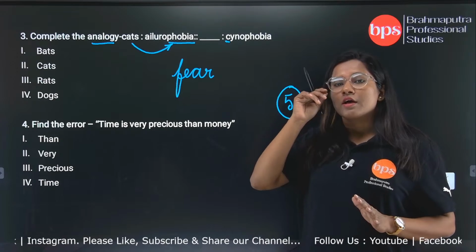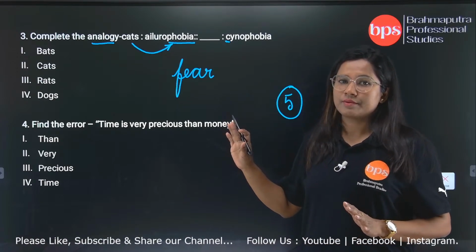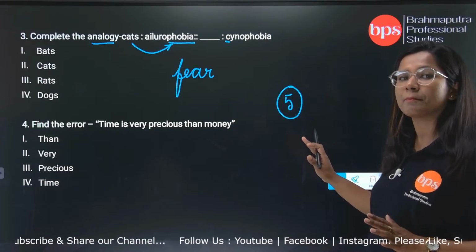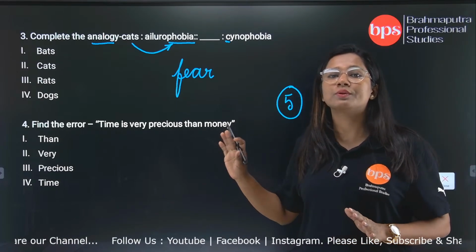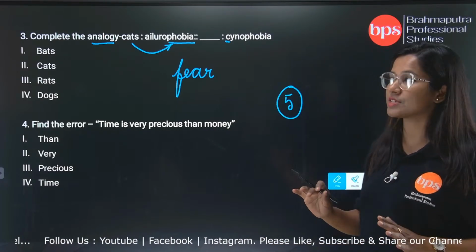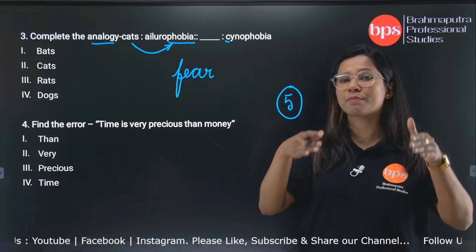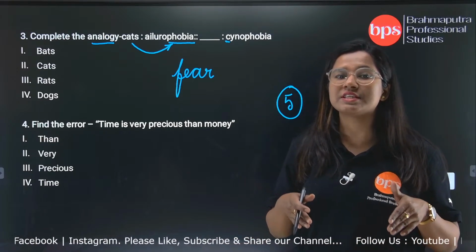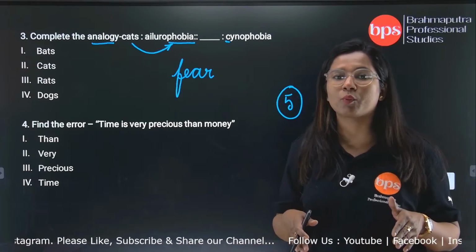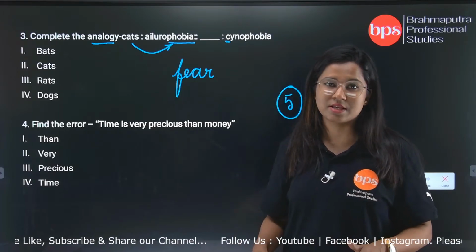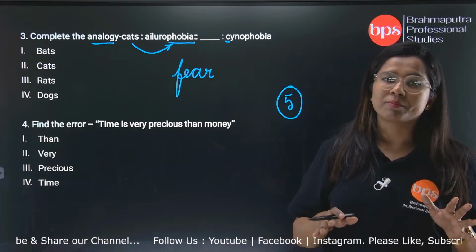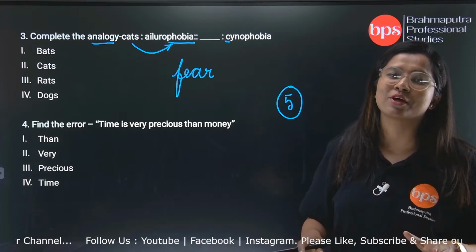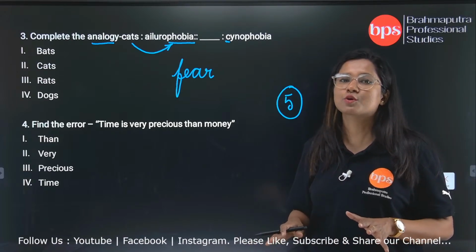So the question here is set in a simple way, but it is also telling you the gravity of the situation. We will again have a detailed session about phobia where we are going to discuss a list of phobias. However many fears there are, we will discuss all the phobias.